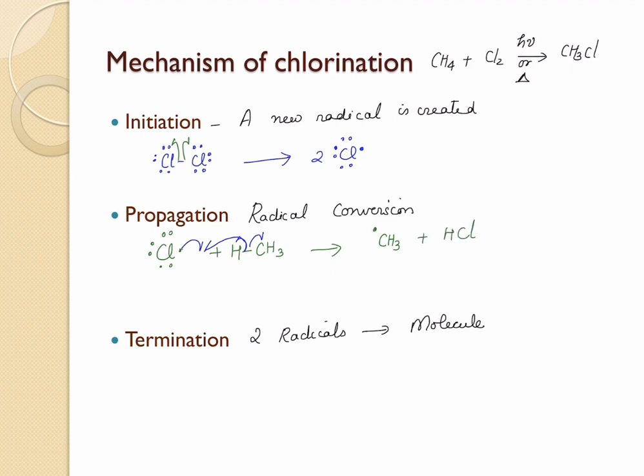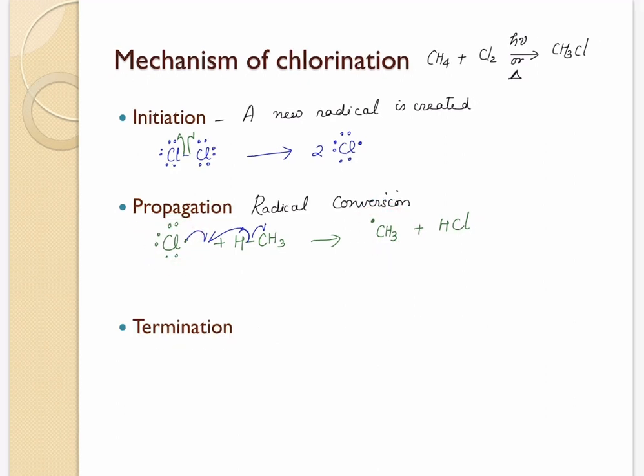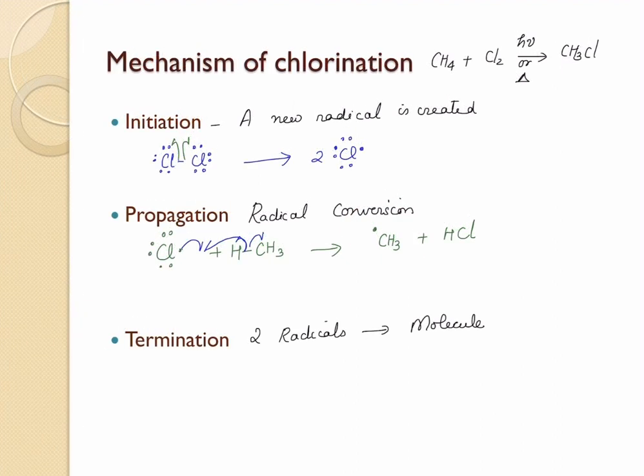Remember, a propagation step is a step where one radical is converted into another. Here, a chlorine radical is converted into a methyl radical. Definitely this is propagation, because this methyl radical propagates the chain. In the next step, this methyl radical is going to react with another chlorine molecule to break it homolytically.